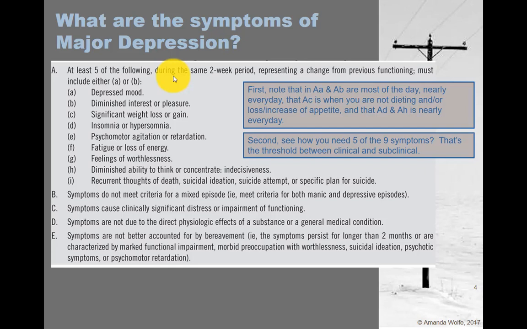So what are our symptoms? Well, our symptoms are things like depressed mood, which I think all of us in this class could have guessed that one of the symptoms should be, right? But we also have diminished interest or pleasure. This is also referred to as anhedonia, all right? And that's going to be a really important word because anhedonia means a lack of pleasure in things that used to be pleasurable. It's kind of a key feature of depression.